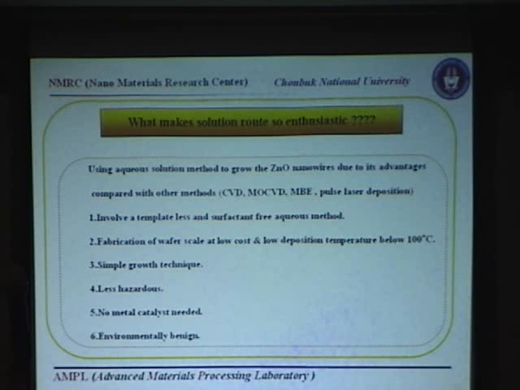The fabrication is possible at large scale. There is low cost and low reaction temperature. The growth technique is simple, with fewer hazards, no metal catalyst is used, and it is environmentally benign.